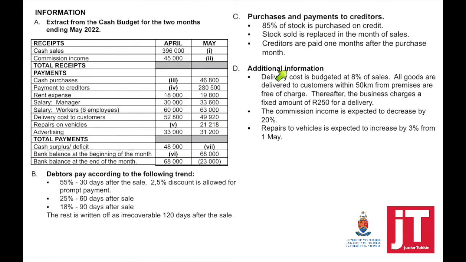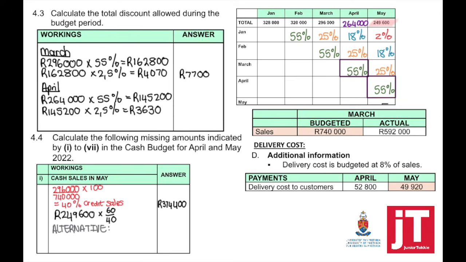If you look at additional information, the first bullet, delivery cost is budgeted at 8% of sales. This means that if we now look at April and May and we go down to the delivery cost to customers, they provided you the figures for both April and May. So we can use that to find out the total sales. We need to calculate the cash sales in May, so we're going to use the figures of May.